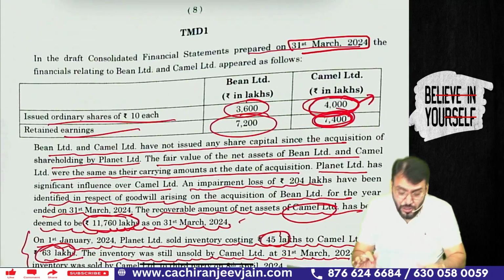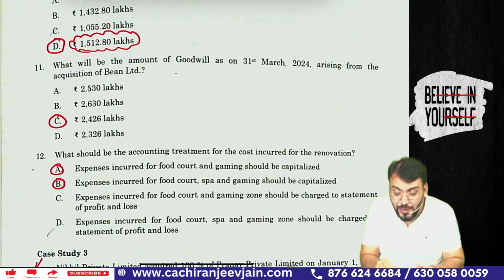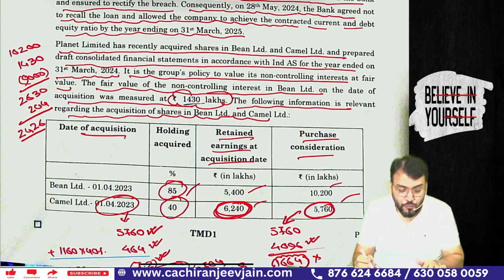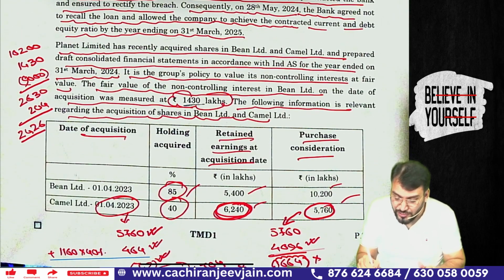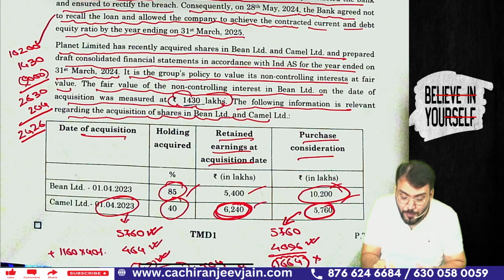Now, in this particular question, there is one more point they have asked about the goodwill. What will be the goodwill for the subsidiary company? This is very simple. So, let us find out goodwill. What is the purchase consideration? Purchase consideration is 10,200. They have given fair value of NCI 1430, so 1430 we have added.